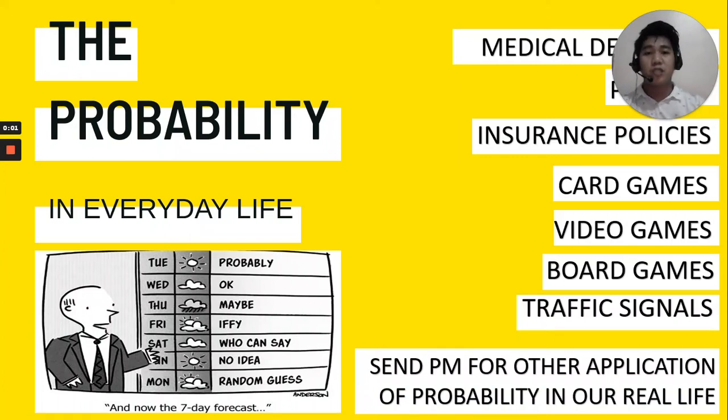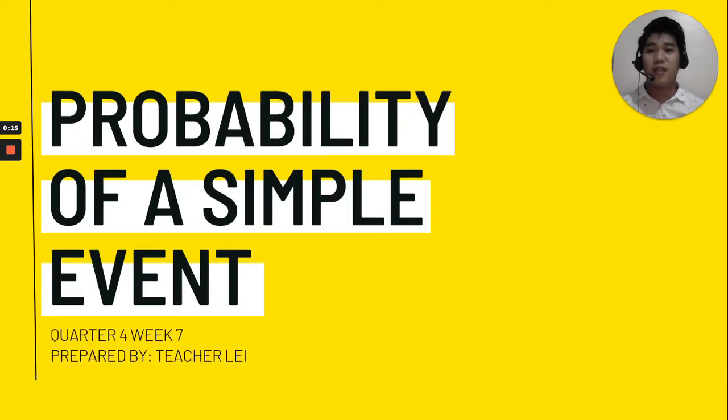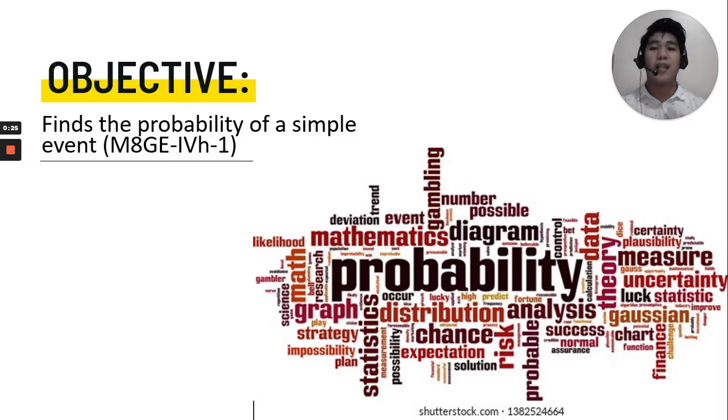Alright, I'm very much expectant that you've watched the first video, the introduction to probability. So right now, let's proceed with the discussion of our lesson for this week. Probability of a simple event. We're now in quarter 4, week 7, and this is prepared by yours truly, Teacher Lay. Our objective for this lesson is to find the probability of a simple event. That's very simple, the one and only objective that we need to achieve. Again, find the probability of a simple event.